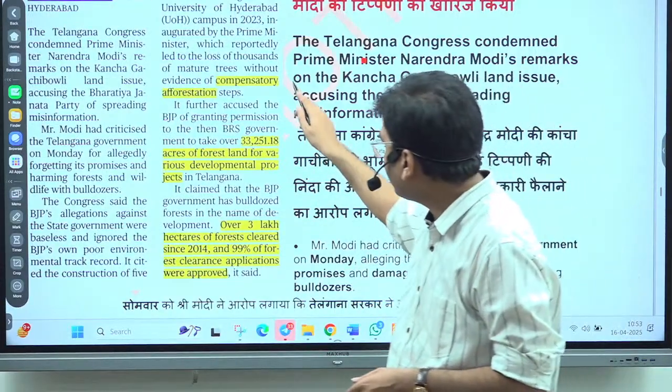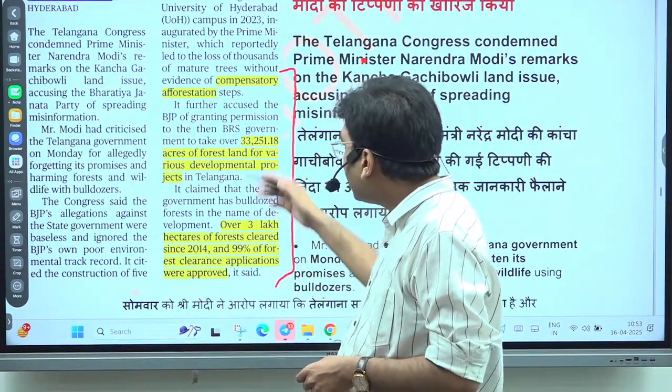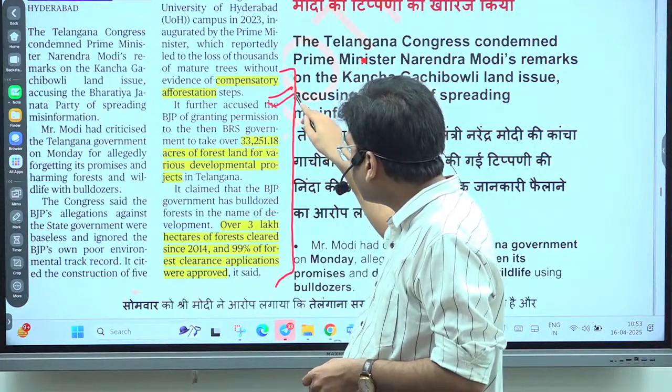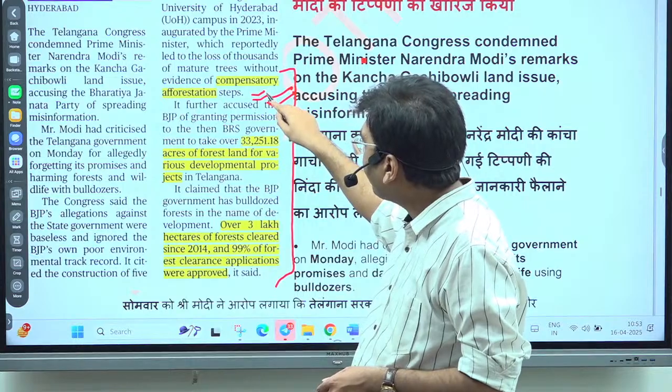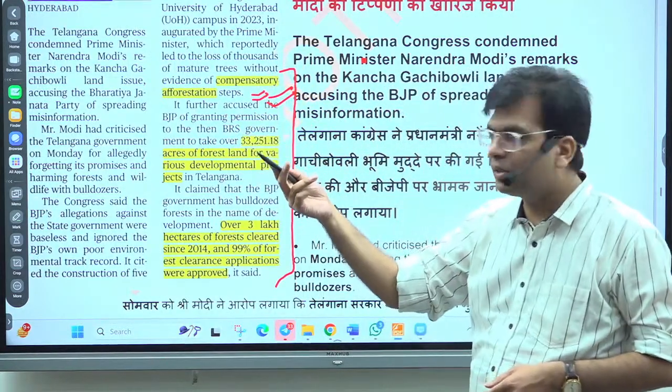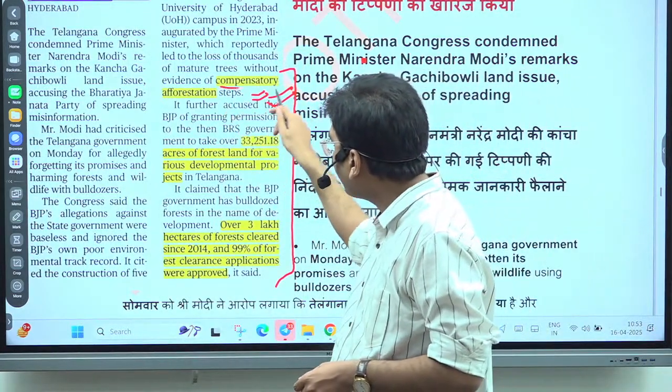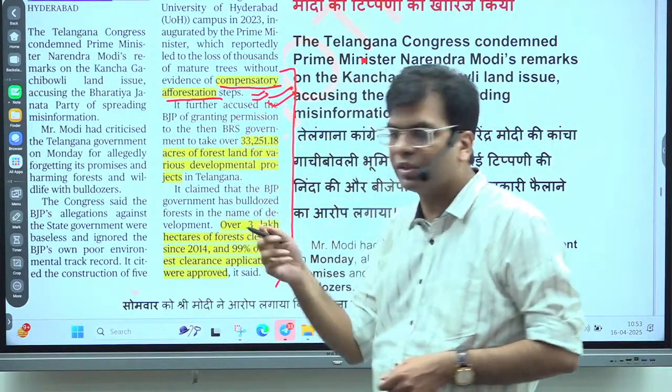Here you can see that at least the two parties are blaming each other. At least we are getting some data. Even the Telangana government has criticized the BJP government, saying they have taken many decisions where they diverted land for commercial purposes and did not provide compensatory afforestation.